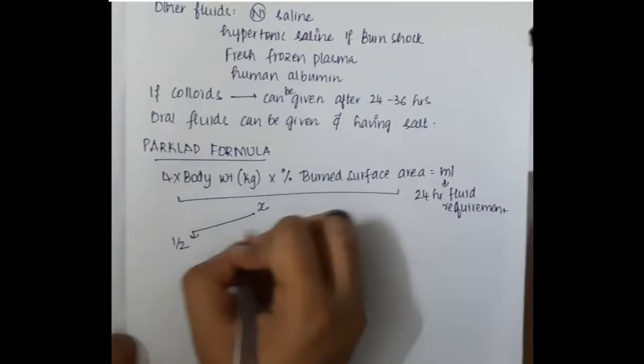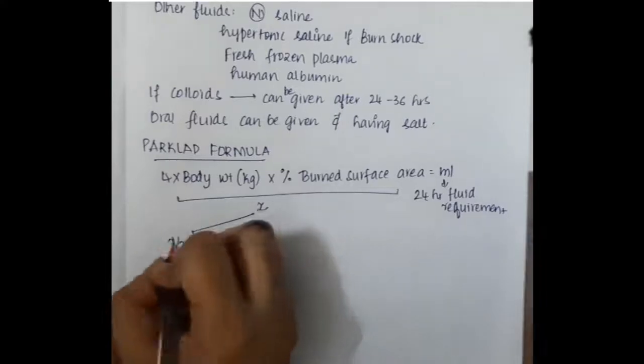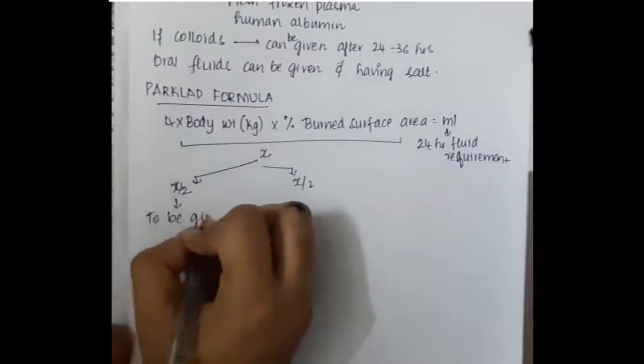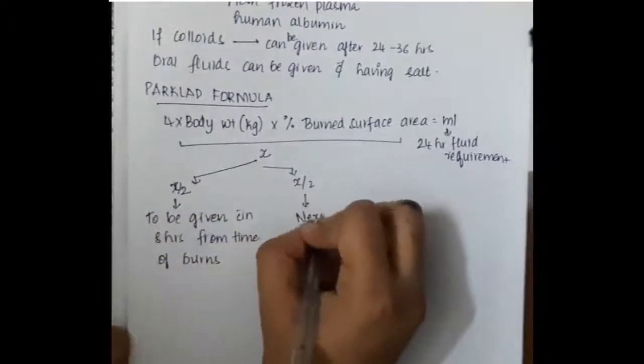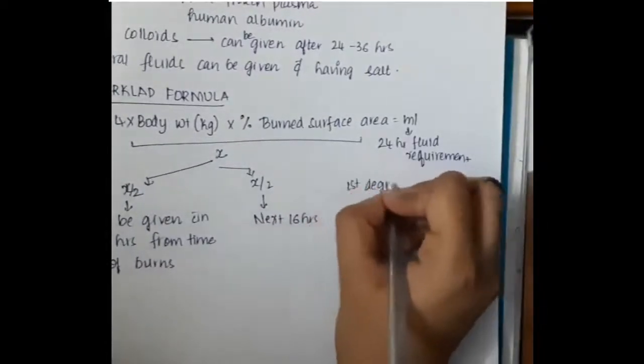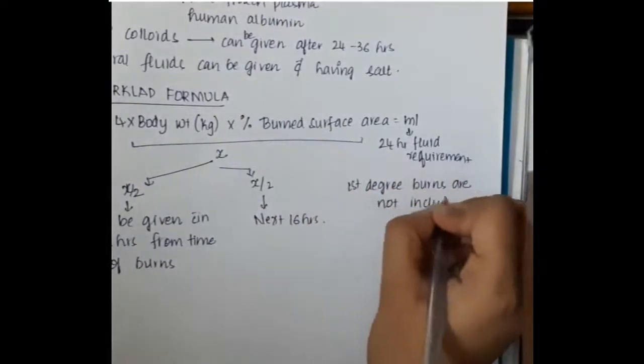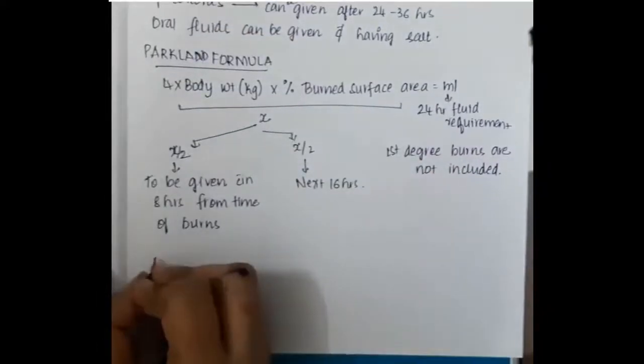So we are going to calculate the total requirement of fluid by multiplying 4, body weight, and percentage of burnt surface area. So we will get some ml of fluid which is required, and half of this fluid should be given in 8 hours from the time of burns, and then the next half should be given in the next 16 hours. In these, first degree burns are not included.